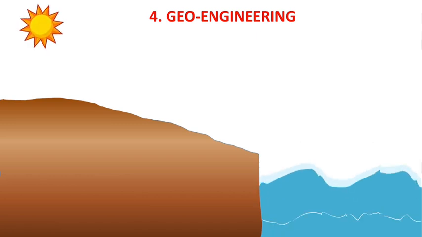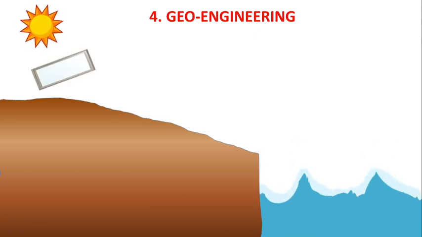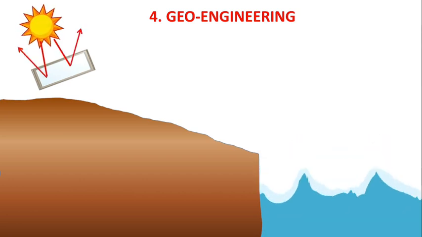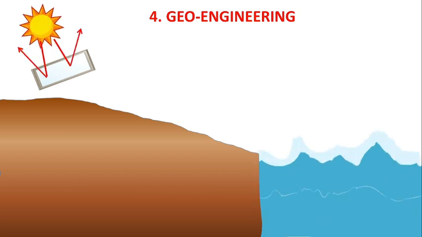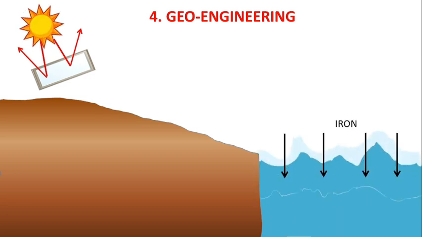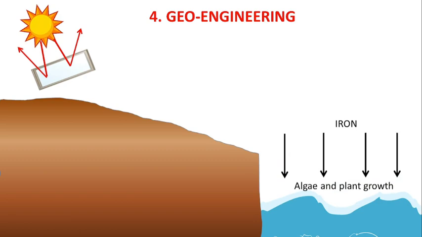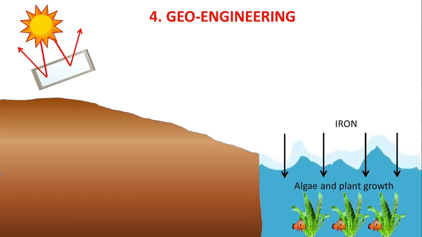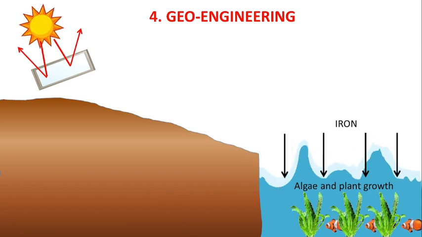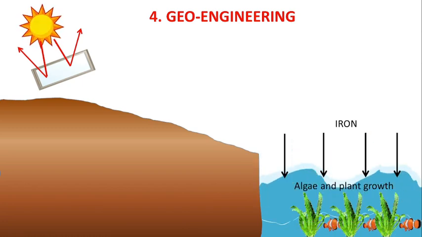For example, geoengineering suggests placing a mirror between planet and sun to deflect sunlight. Geoengineering also suggests a way to add iron in ocean in order to increase algae and plant growth. Algae and plant will capture a high amount of CO2, and this way CO2 would be mitigated from environment.